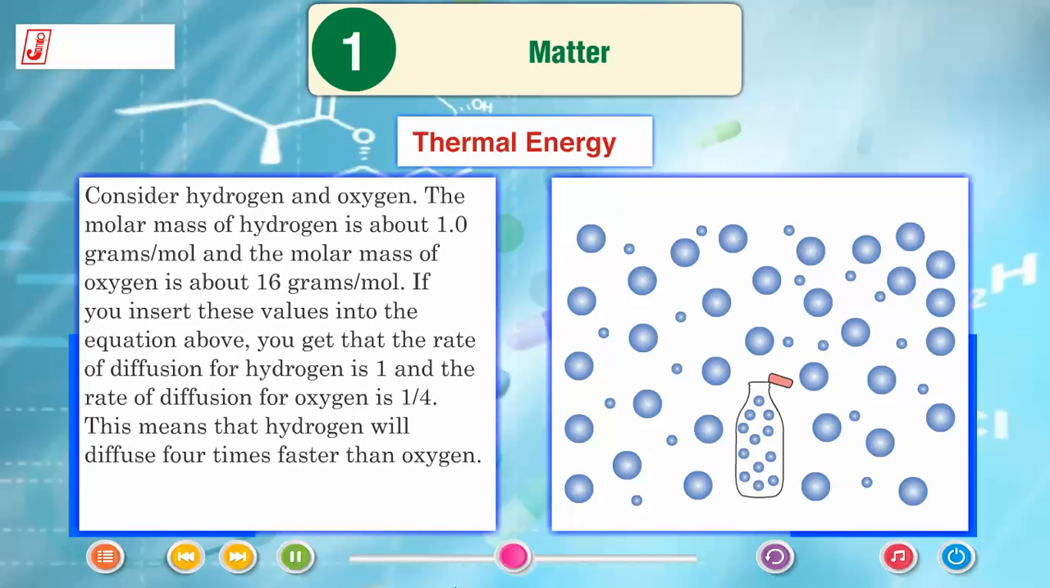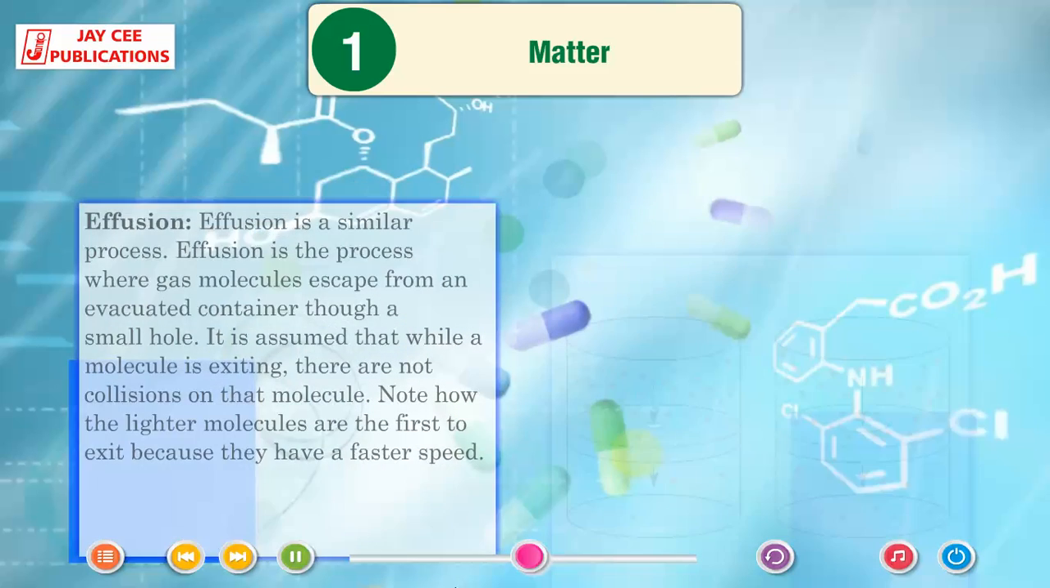Consider hydrogen and oxygen. The molar mass of hydrogen is about 1.0 grams per mole and the molar mass of oxygen is about 16 grams per mole. If you insert these values into the equation above, you get that the rate of diffusion for hydrogen is 1 and the rate of diffusion for oxygen is 1/4. This means that hydrogen will diffuse 4 times faster than oxygen.